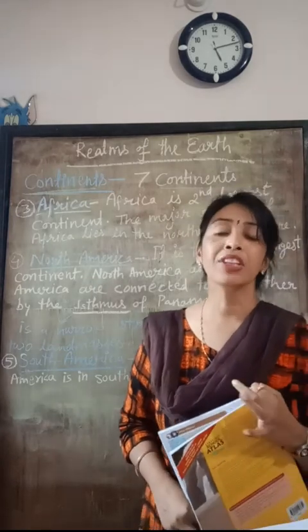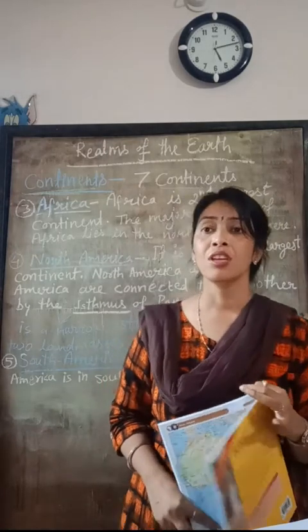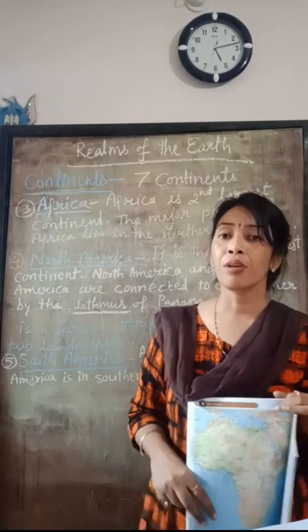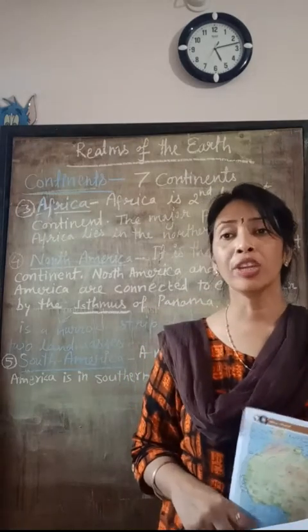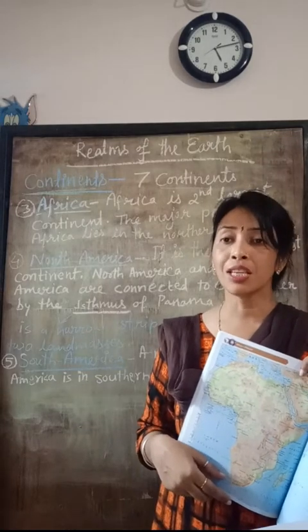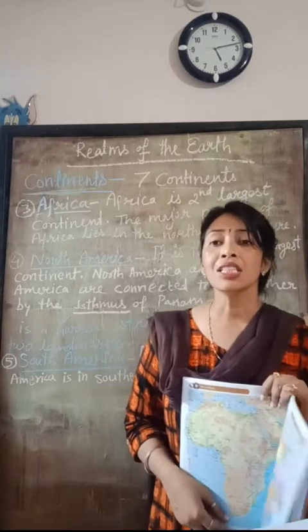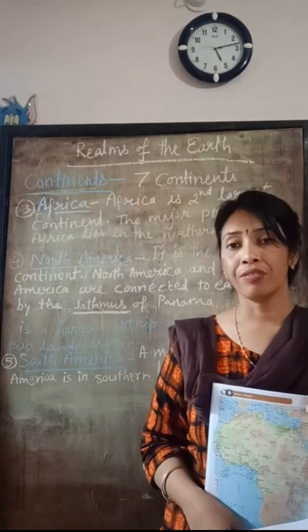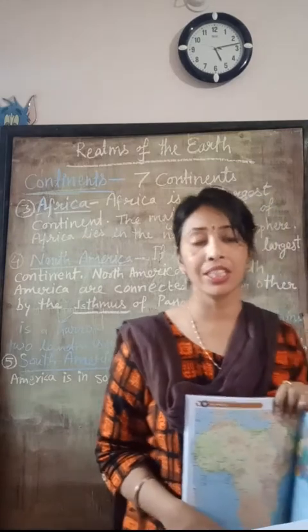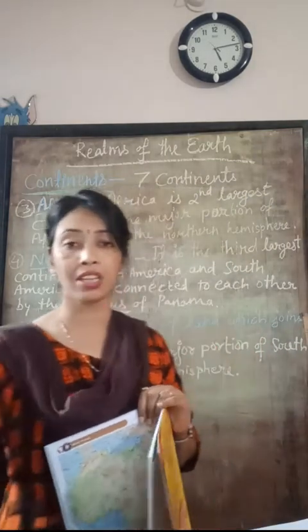It flows from Tanzania, located in the south of Africa, to Egypt, located in the north of Africa. This is a northward flowing river and is around 6,650 kilometers long.